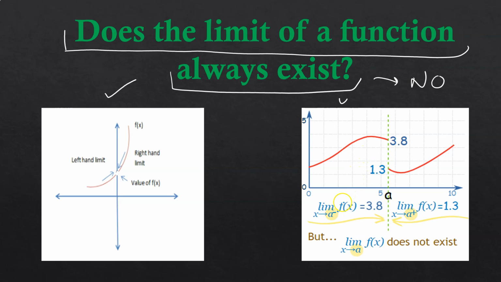So we will say the limit does not exist. Here we denote the left-hand limit, meaning the value of the limit as we approach from the left-hand side. Similarly, this symbol indicates we are approaching from the right-hand side. Notice that for approaching a from the left-hand side, we use a minus symbol. It's just a symbol, and the minus sign indicates that you are approaching from the left-hand side. Similarly, here the plus sign indicates you are approaching a from the right-hand side.